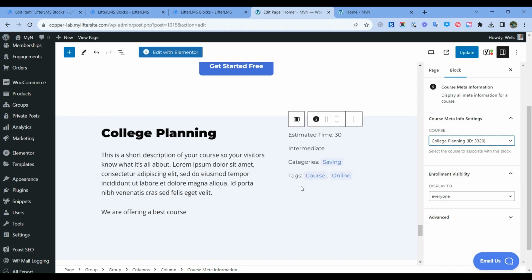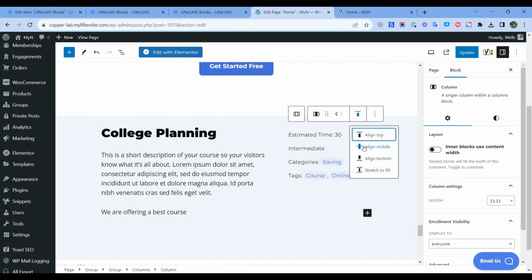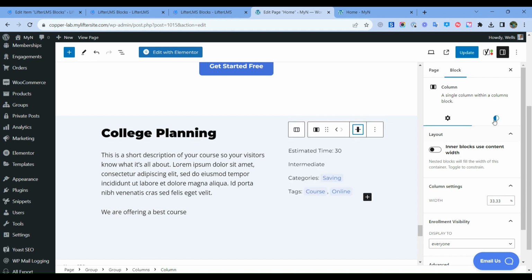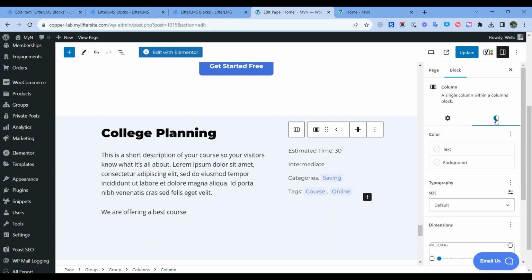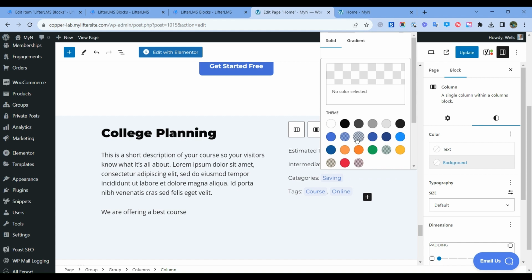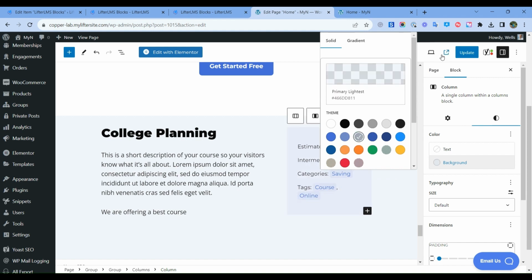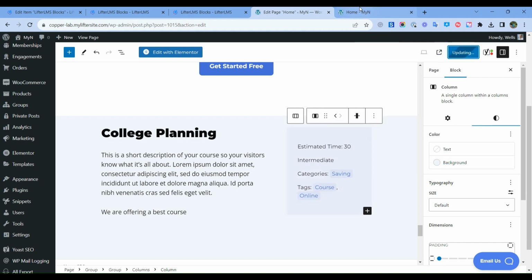So here you can see the course information meta. You can modify this if you want. I can align it middle. Then you can see here we have a styles button. You can style it. I would love to add a background color here and then I'll update it.